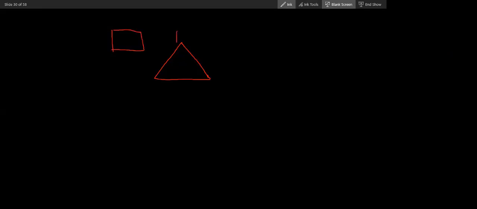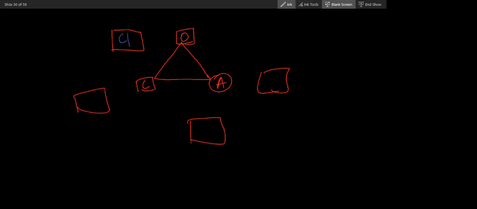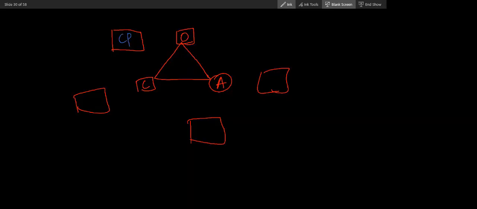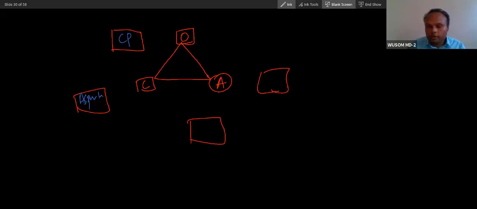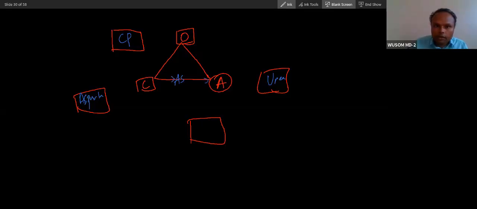OCA. Great. O, then C, and then A. Okay, so what do I put here? CP. Okay. And here? Aspartate. Here? Urea. Here? Arginosuccinate. Okay. So this is the urea cycle, you can see.